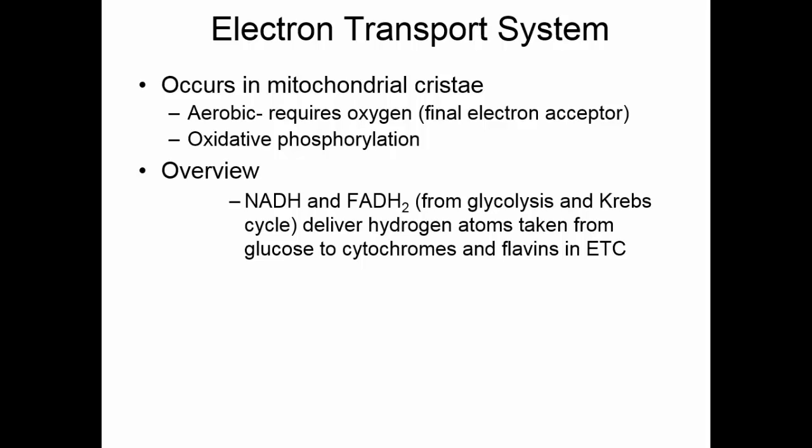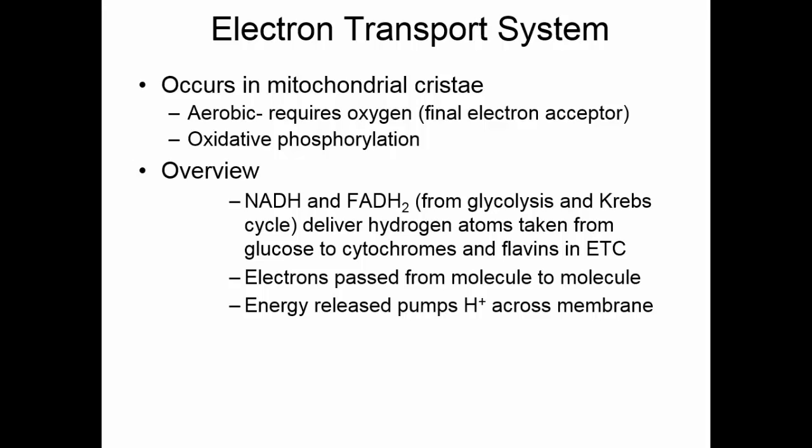They're going to deliver their hydrogen atoms, taken from the glucose, to the cytochromes and flavins in the electron transport chain. Remember, those hydrogen atoms have the electrons for energy and the protons that will become the hydrogen ions we need later. As the electrons are passed from molecule to molecule in the electron transport chain, they lose a little bit of energy. Not very much, just a little bit. Just enough energy to pump hydrogen ions across that inner membrane into the space between the inner and outer membranes.